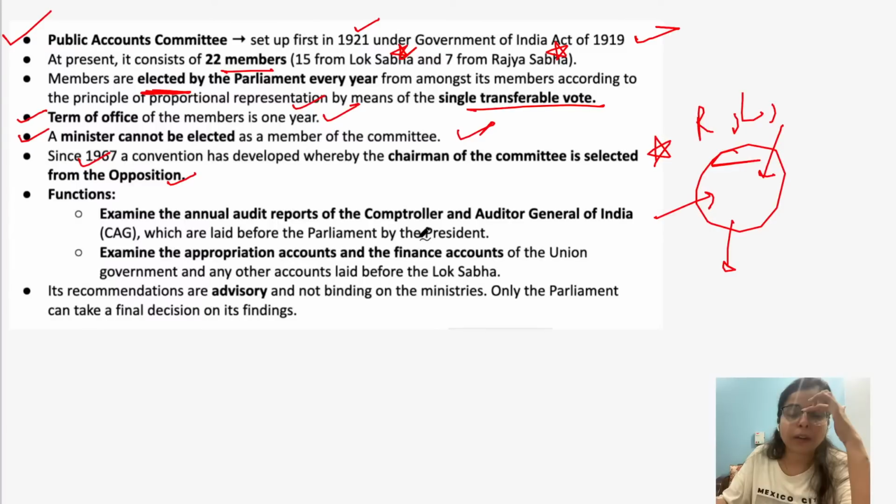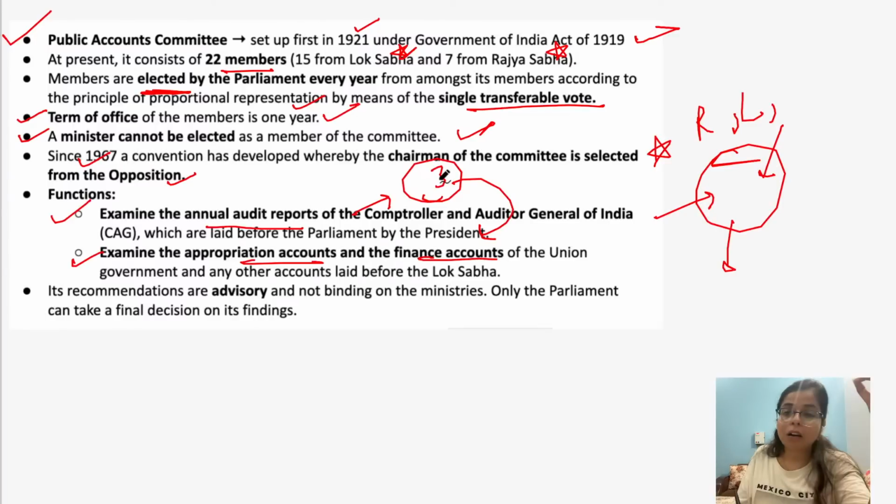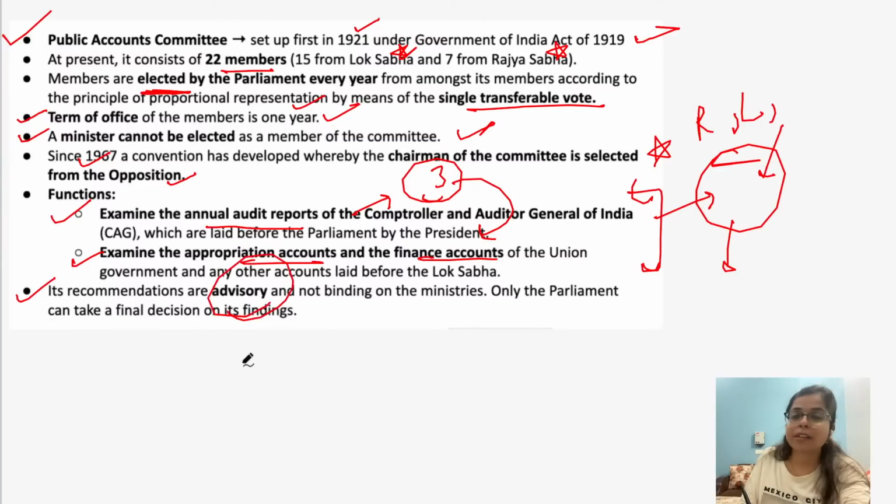So the CAG of India lays down three reports to the President of India, and finally these reports are laid before the Parliament. The Public Accounts Committee examines the appropriation account and finance account of the union government, and also these audit reports of the CAG, right? But the recommendations of the Public Accounts Committee are just advisory and they are not binding on the ministries. Okay, so these are some important facts.